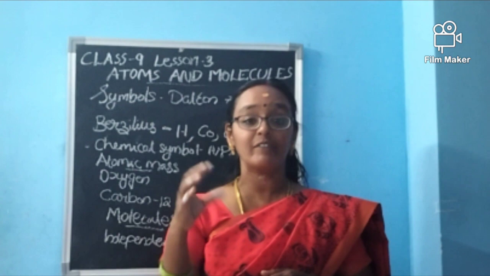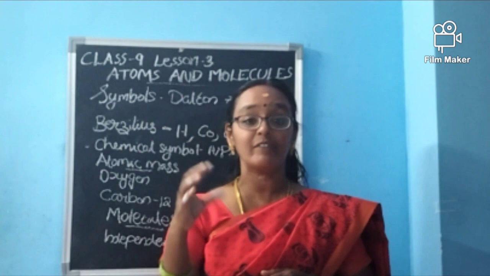Phosphorus, this one. Have you seen this symbol on cars? In some cars, we can see this kind of symbol, like Dalton used to give. But it would be very difficult for us to remember, no? So Berzelius, a scientist, said that it would be much better if we changed the symbols into the form of letters. You can start with the first letter, or the first letter and second letter, or the first letter and some other letters we can add, so that it will be much easier to remember. It's correct, because it helps us remember our periodic table much more easily.